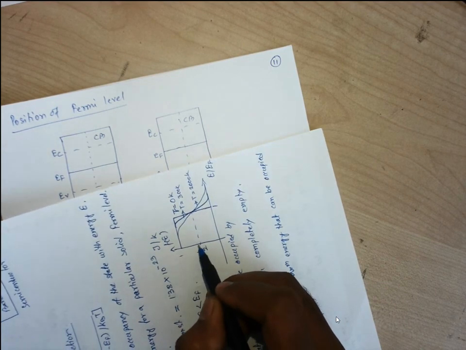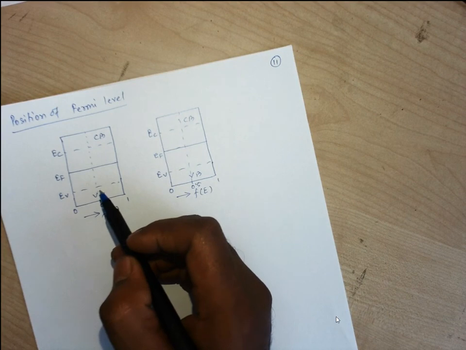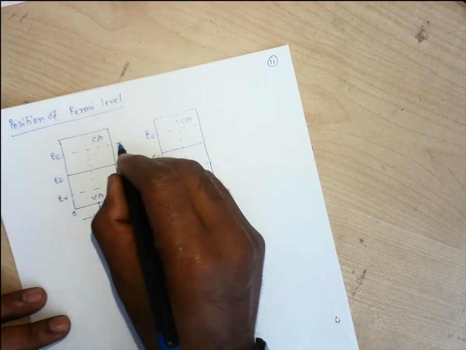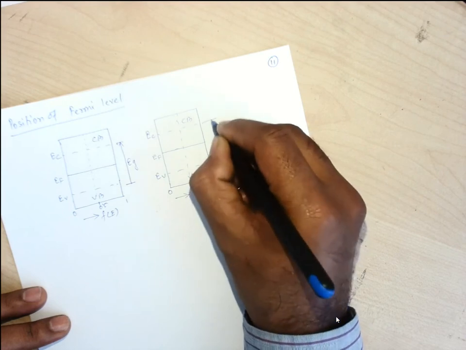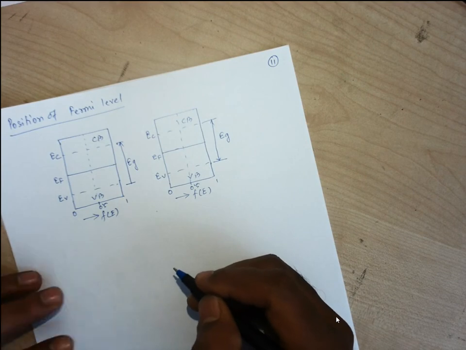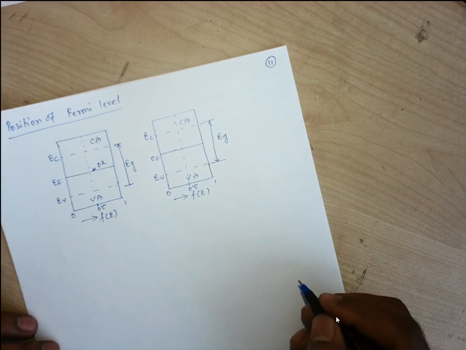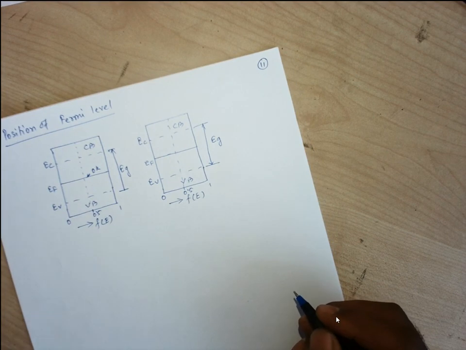We are supposed to have the probability of finding an electron at EF of 50% if we are working at 0 K or beyond. In the same way, we can say that the energy level is at the middle of this EG, the forbidden energy gap, if we have a semiconductor slab at T equal to 0 K. If we are working with T equal to 0 K, then the Fermi level is supposed to be at the middle of the forbidden energy gap. We will also find this out mathematically as well.